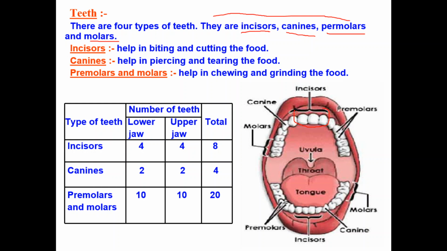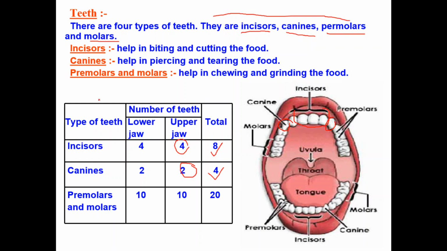Incisors are four in number in both the upper jaw and the lower jaw. You can see here this is a canine, and this is also a canine. Canines are two in number in one jaw, so in both jaws four. In both the jaws, how many incisors are present? Total 8 incisors are present. Remember, I am discussing the teeth, and here I am showing the number of teeth for an adult human being.